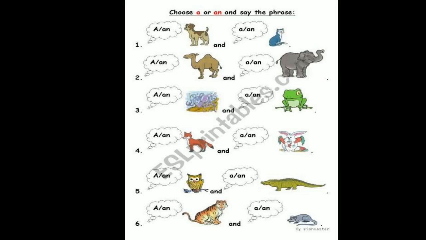Fourth one. A fox or an fox? Yes, it is a fox. A rabbit or an rabbit? It is a rabbit. Fifth one. A owl or an owl? It is an owl because it begins with a vowel sound. Next. A alligator or an alligator? Yes children, an alligator because it also begins with a vowel sound.